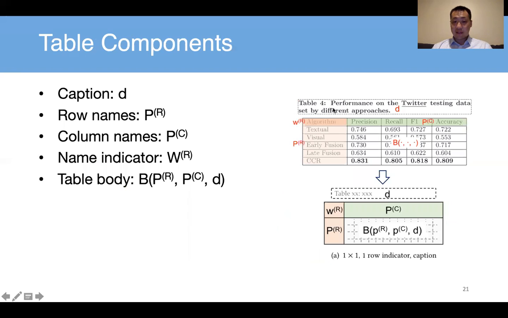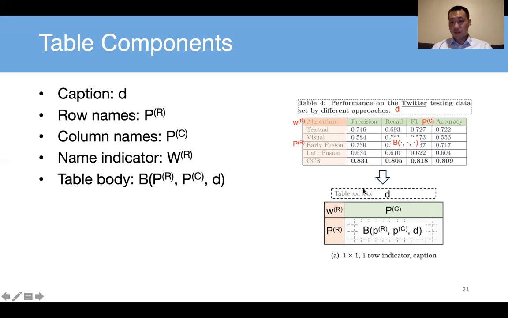The name indicator indicates that these row names are algorithms. And then the table body. Each cell in the table body is mapped to a certain row, a certain column, and the caption. So those are the components of a table.